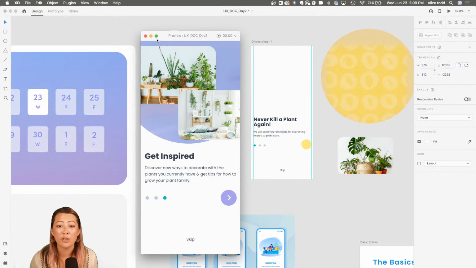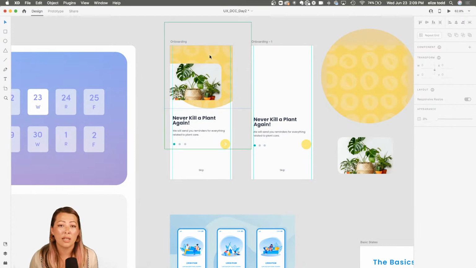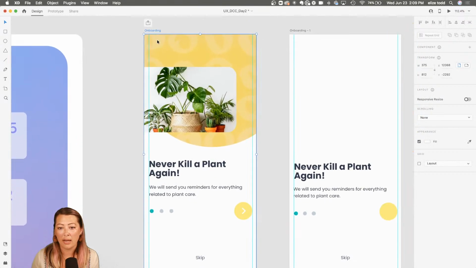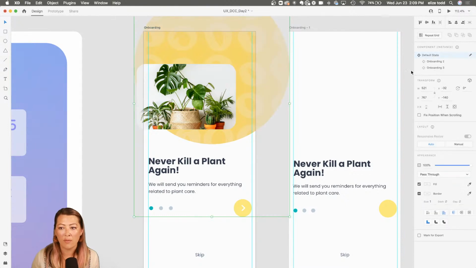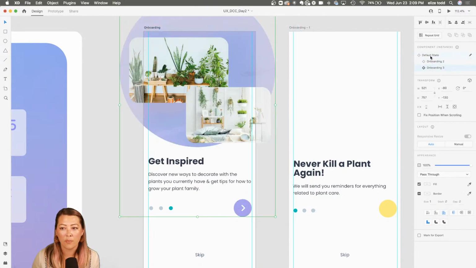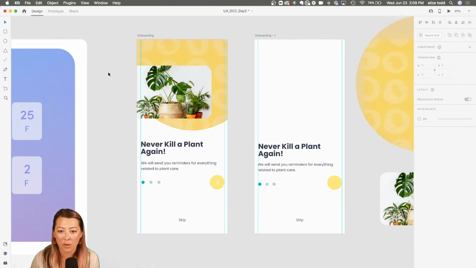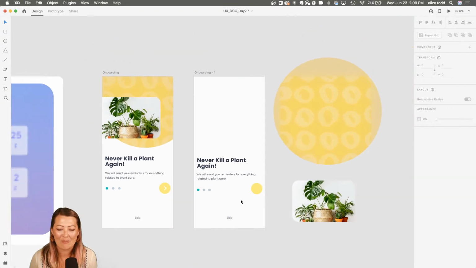Again, feel free to put in your own 3 or less, whatever you want, 2, 4 ideas here that you think are going to showcase your value proposition, the great perks about using your app. So here you'll see that's the screen I created, and I have all those 3 screens in one artboard. Now this is going to be for more of the advanced level. If this is your first time creating a screen, don't worry about that. Just create this one screen and design one screen, and that's brilliant. That's already a lot for when you're first beginning.